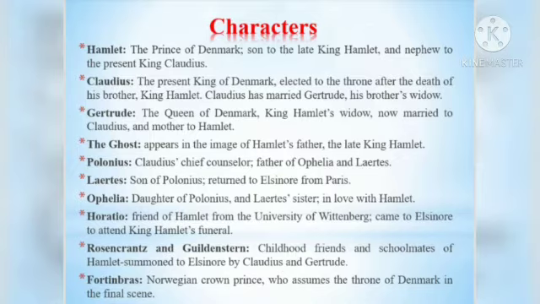The next character is Claudius. Claudius is the present King of Denmark. He is elected to the throne after the death of his brother, King Hamlet. Claudius has married Gertrude, his brother's widow. So Claudius assumes the throne after the death of King Hamlet, and he marries his sister-in-law. He marries King Hamlet's wife, Gertrude.